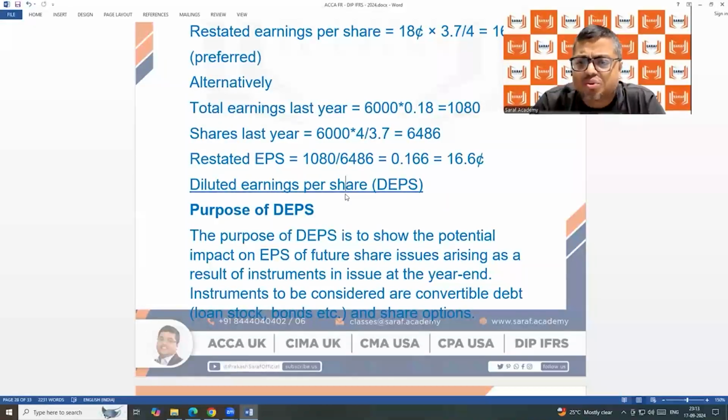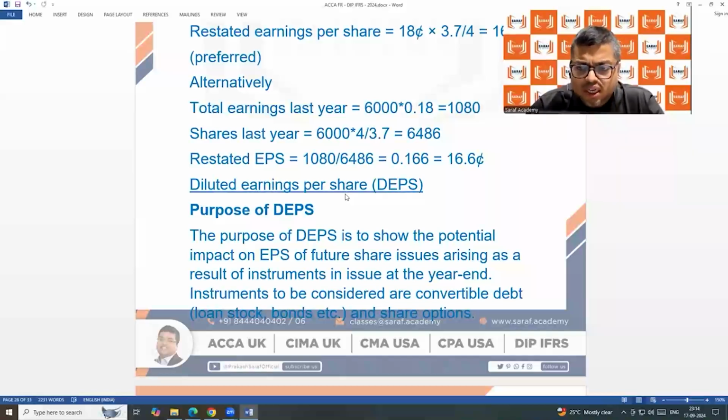Why will the company's earnings go down? Nobody can say that the company's profit will go up or go down in future. If in Saraf Academy, March 2024, we have earned 5 lakh, why will I say that in March 2025, I will be earning less than 5 lakh? It will not happen. Already 5 months in the year are over. Good is going on, there is no problem. So why will my profit go down? Nothing. So we are not talking about earnings. We can't project what the earnings will be in 2025. We are talking about the denominator, the number of shares only.